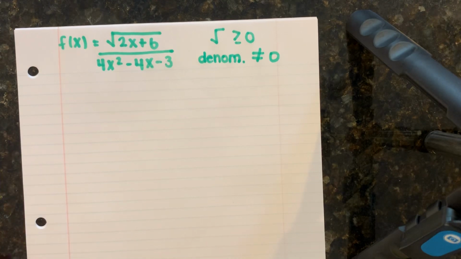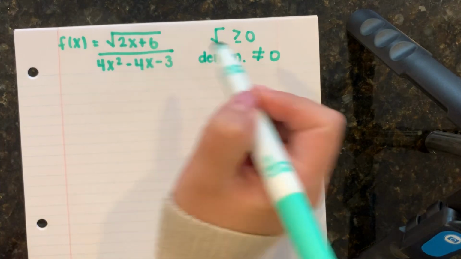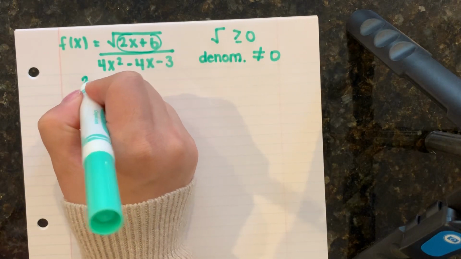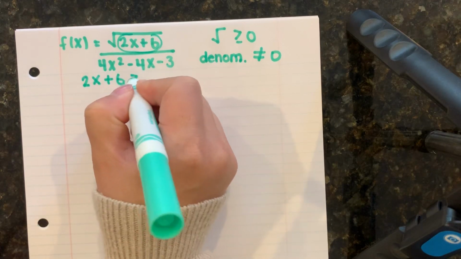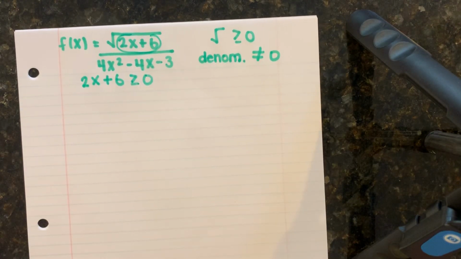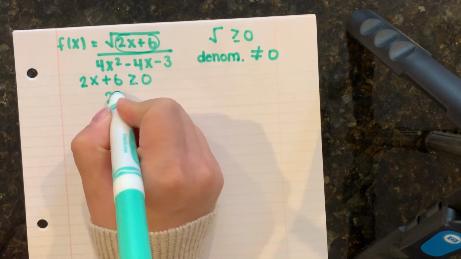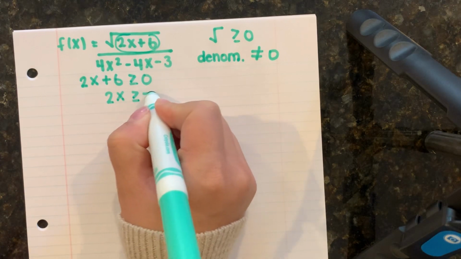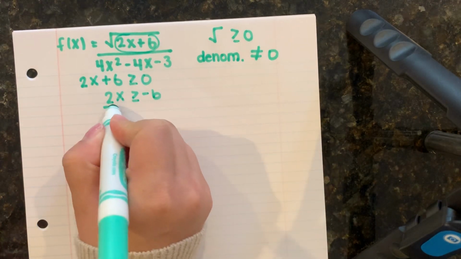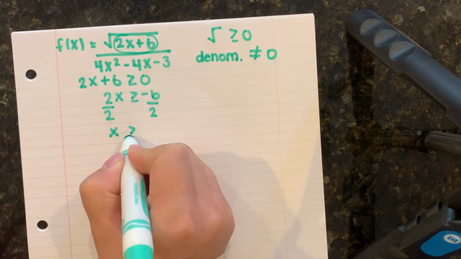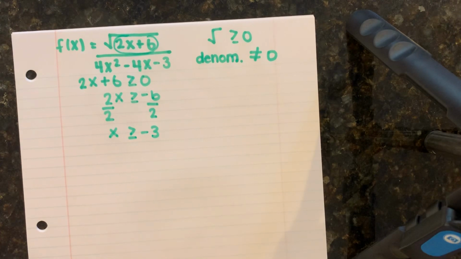So the first thing that we're going to do is worry about the square root. I know that my square root has to be greater than or equal to 0, so everything inside of it, my 2x plus 6, has to be greater than or equal to 0. I'm going to start by solving for x. I'm going to move the 6 to the other side, giving us 2x is greater than or equal to negative 6. Then I'm going to divide both sides by 2. Now I have x is greater than or equal to negative 3. So that's my first condition.